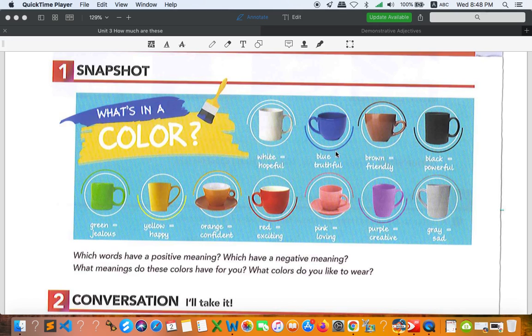Blue, truthful. Maybe you like blue, and truthful is always true. You don't want to lie to anybody, and you are very honest to someone. Okay, and brown color, the meaning is friendly. If you like brown, it means that you are friendly. What about black? Powerful. Wow, so energetic.